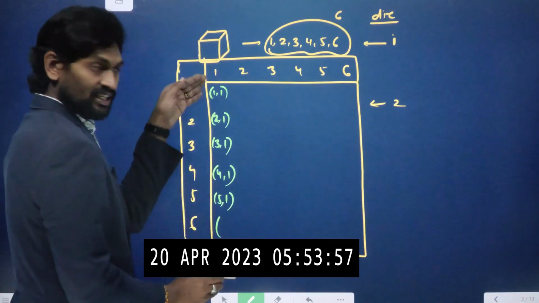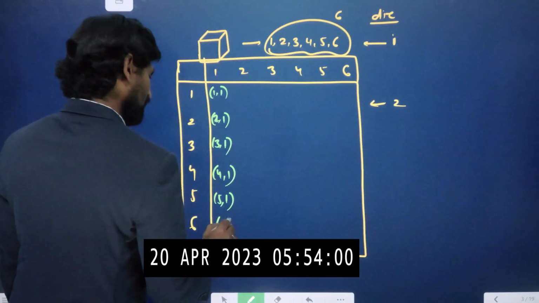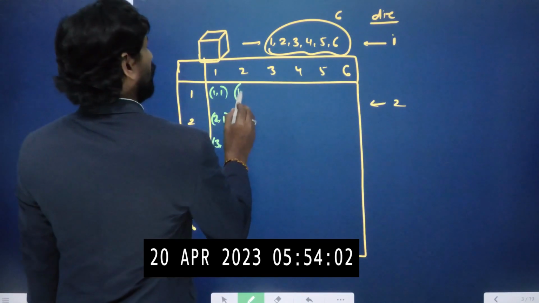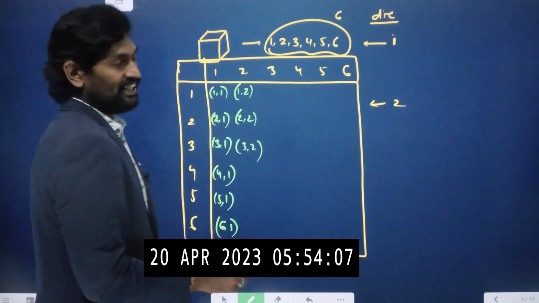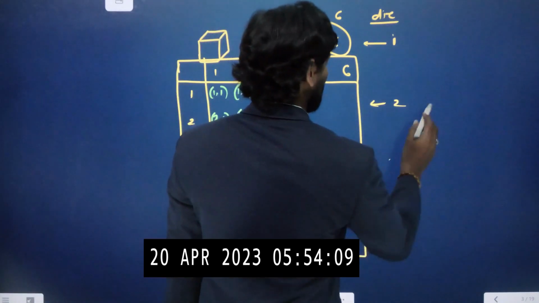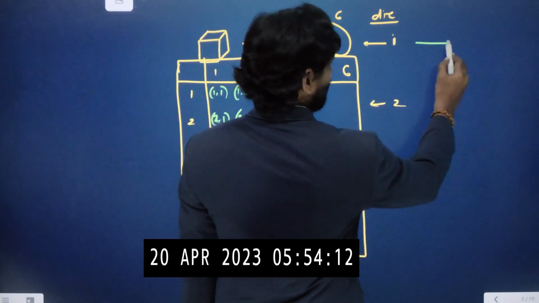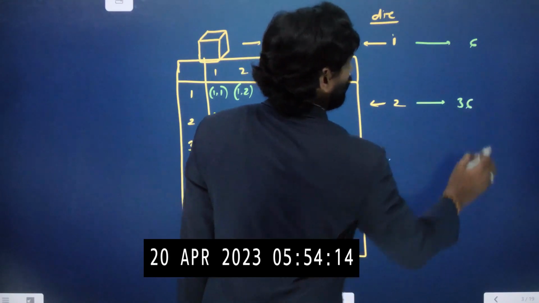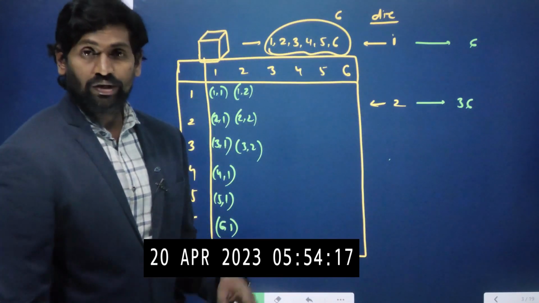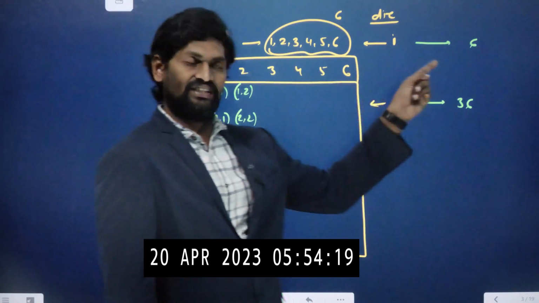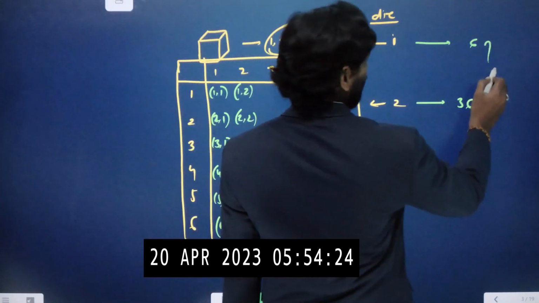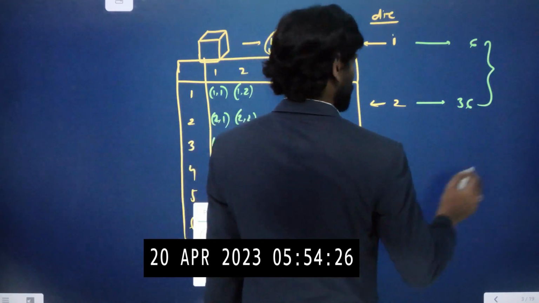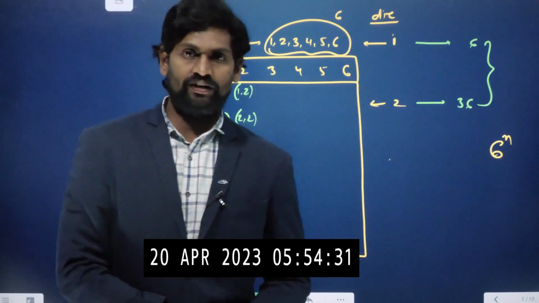I am just changing the result of the first die, not changing the result of the second one. Now here also 1, 2; 2, 2; 3, 2, like that. So how many will you get? 6 into 6, 36 results will come. So for one die the total number of chances is 6, here 36. Same way as a coin, we can write the formula as 6 power n, where n is the number of dice. Okay?